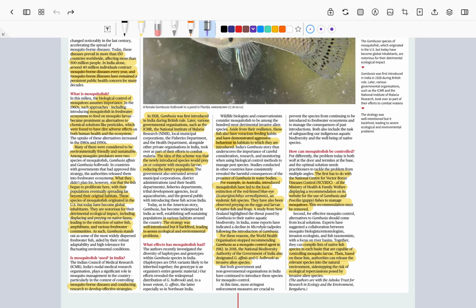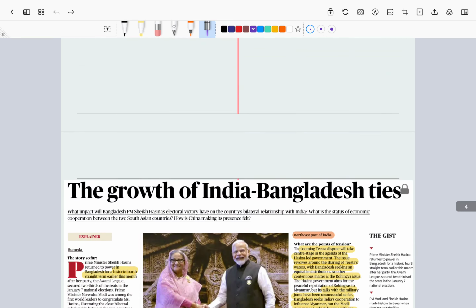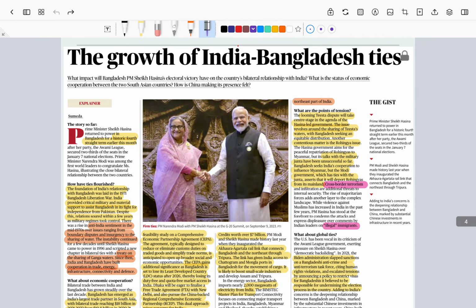Which Indian government should actively take measures in this. This is a small article about the mosquito fish. Now, the second and important article is the growth of India-Bangladesh ties. Now, why is it in the news?